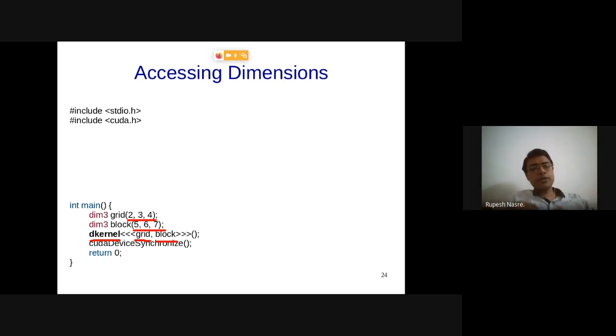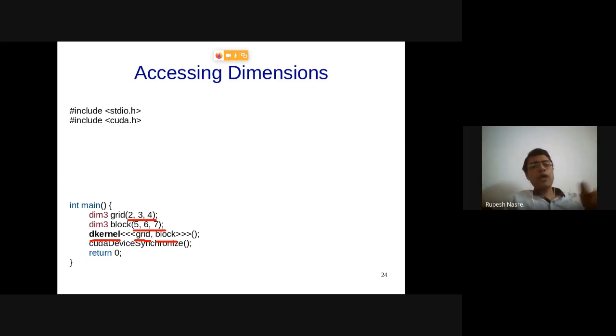But if I just specify 24, I can specify this grid and block to be 24 comma whatever is 5 into 6 into 7. And that is going to be the same number of threads as is currently being specified. It's just that that is going to be in one dimension, which means that blockIdx.y is going to be 0, blockIdx.z is going to be 0. Similarly, threadIdx.y and threadIdx.z are going to be 0. Only in the x dimension we will see those values. But for now, we are specifying all three values to understand how a 3D dimension works.